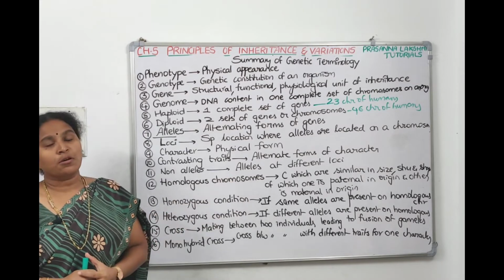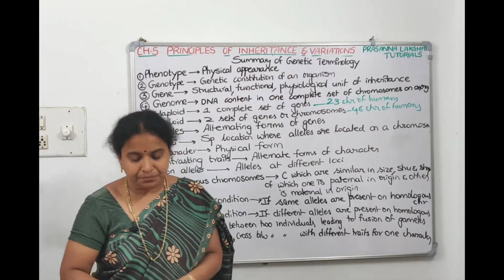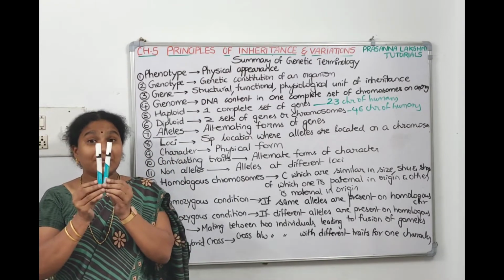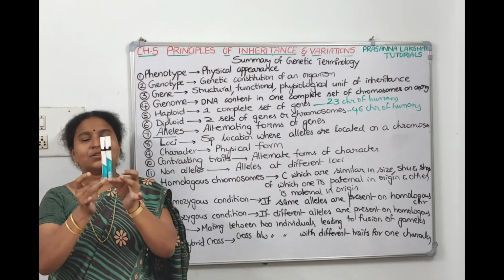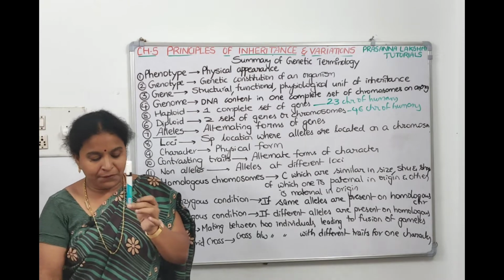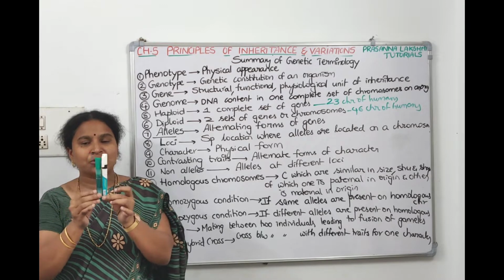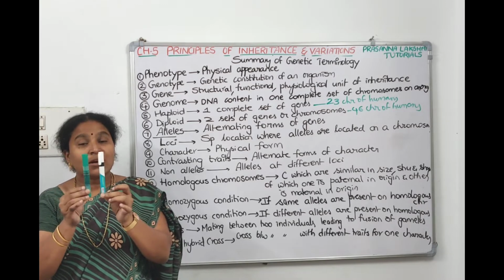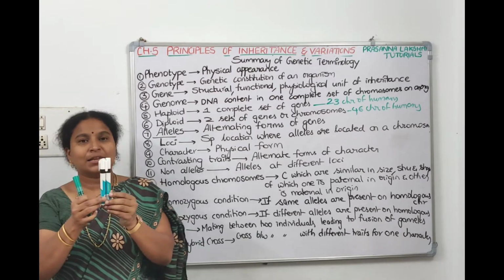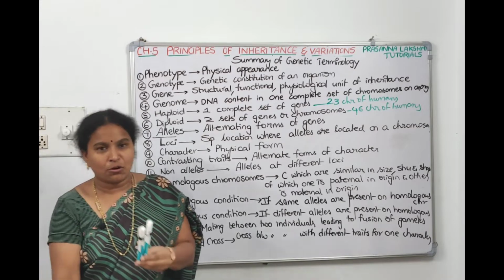Homologous chromosomes means a pair of chromosomes. If I take these two, this is a pair of chromosomes which are similar in size, structure and behavior, then we call them homologous chromosomes. Now if I take another pair like this, which is different in its size, structure, color, complexion, everything, then they are called heterologous chromosomes. Homologous chromosomes are the same in structure, size and behavior. Heterologous chromosomes are different from each other.